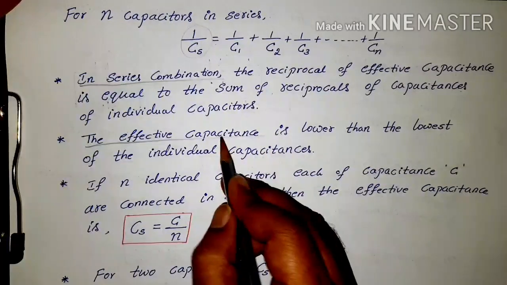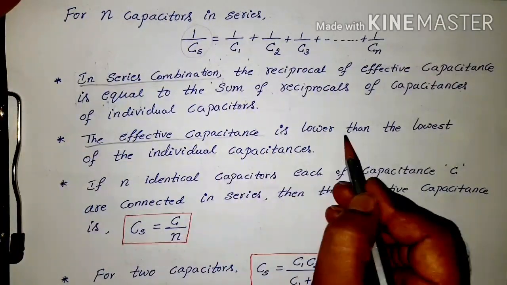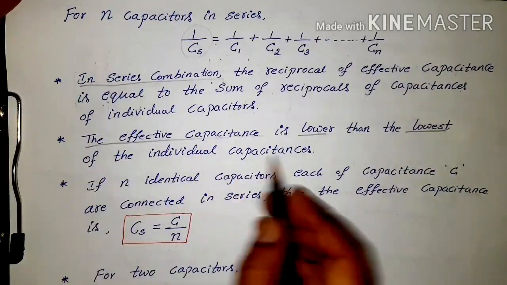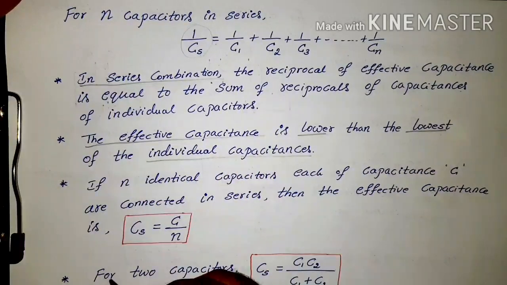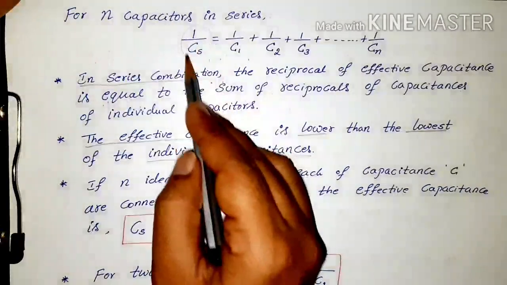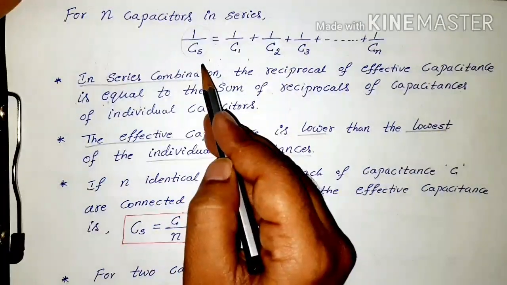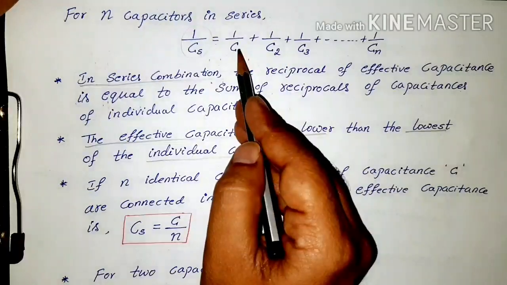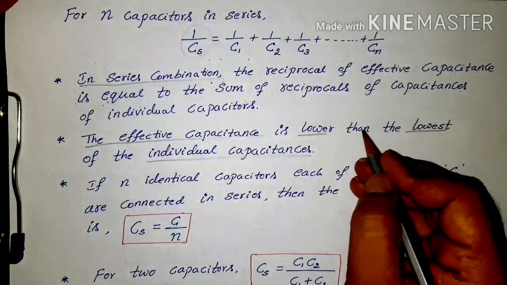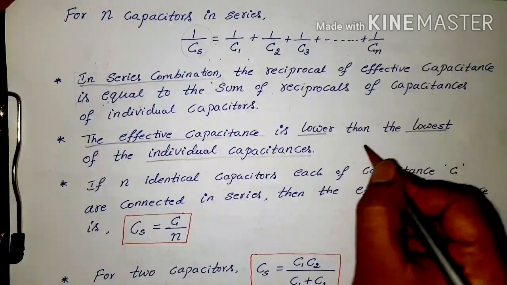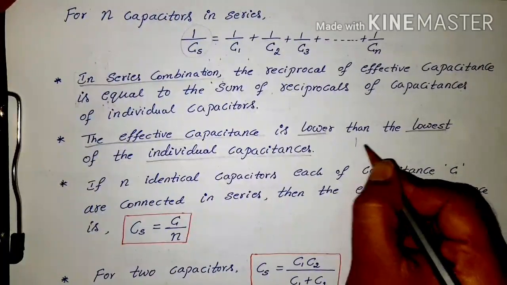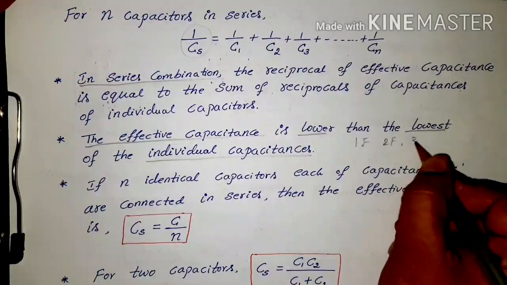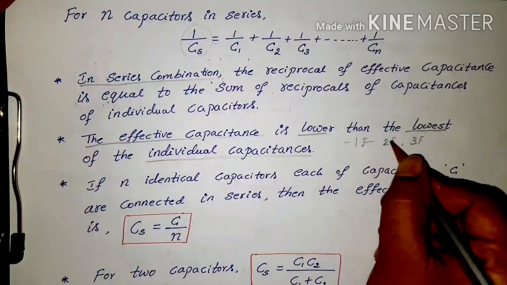The next point is very important: the effective capacitance is lower than the lowest of the individual capacitances. The effective capacitance value always comes out less than the lowest of the individual capacitors. For example, take one capacitor as 1 farad, the next as 2 farad, and the next as 3 farad, all connected in series.